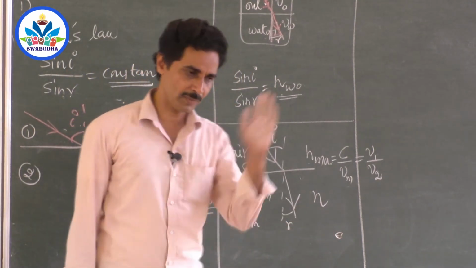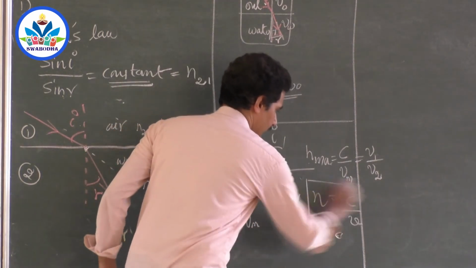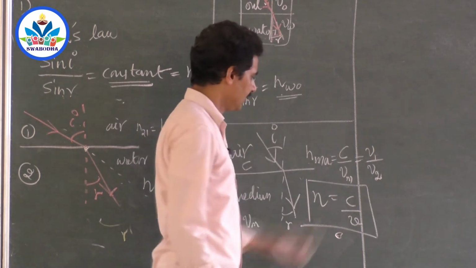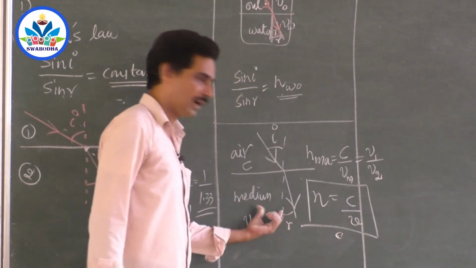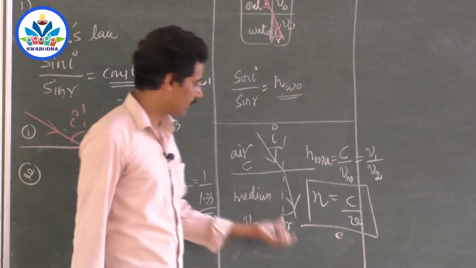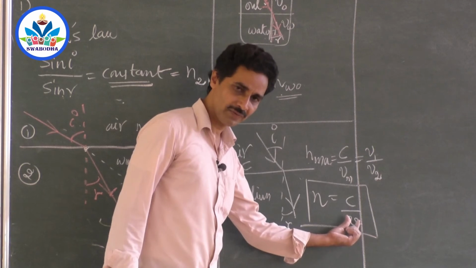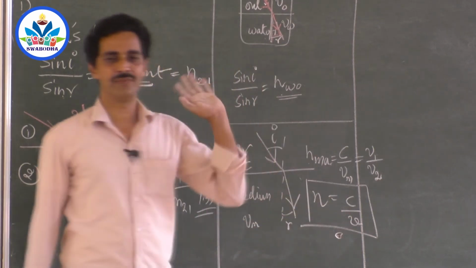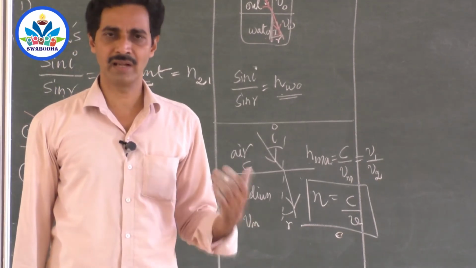What about the first one? It is common, air. So shall I write it as c by v only, deleting all these suffixes? Why delete this one? This is the only medium we have here. The other one is air, it is fixed. So the ratio of velocity of light in air to the velocity of light in the medium is the refractive index of the medium, and this refractive index is always referred to that way.